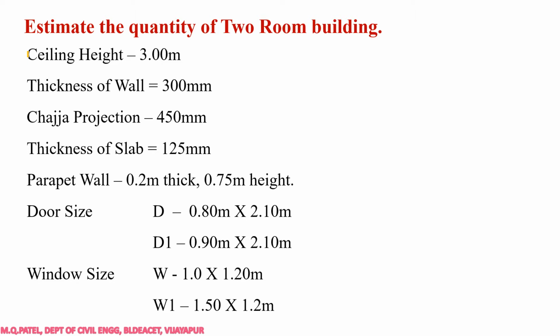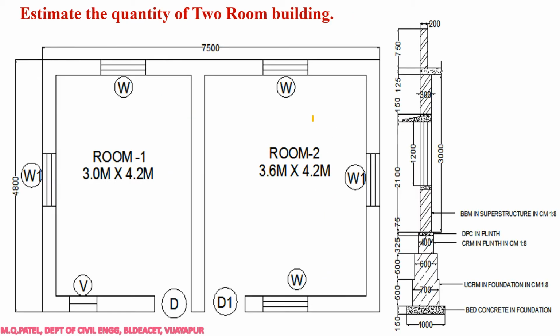Right? So here in this question, ceiling height is given as 3 meters, thickness of wall is 300 mm, chhajja projection is 450 mm, thickness of slab is 125 mm, and parapet wall is 200 mm thick and 750 mm high. These are the door and window sizes. Whenever it is required, we'll refer to this and do the calculation. So first we'll go there and start, right?